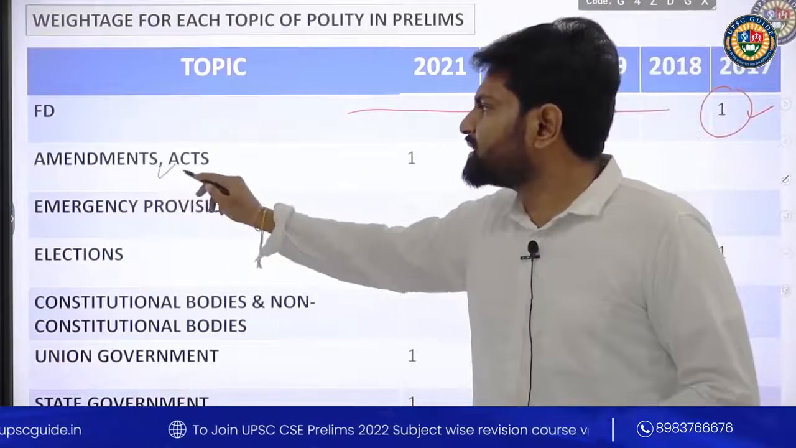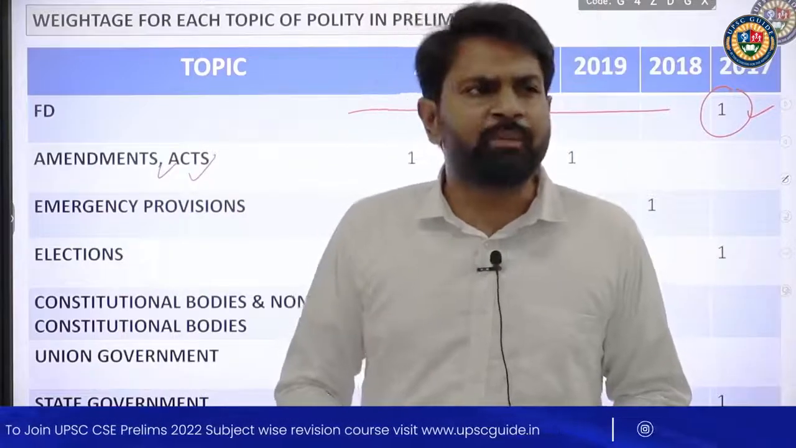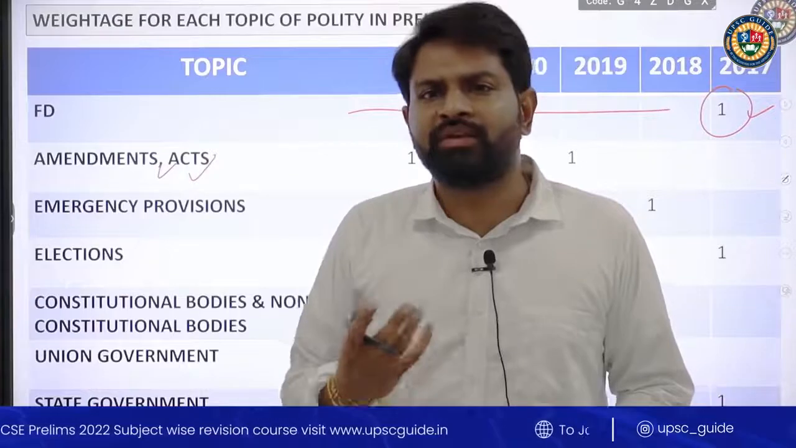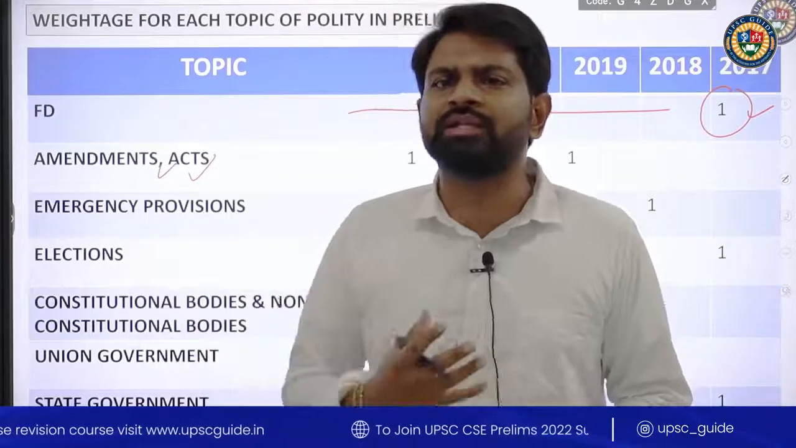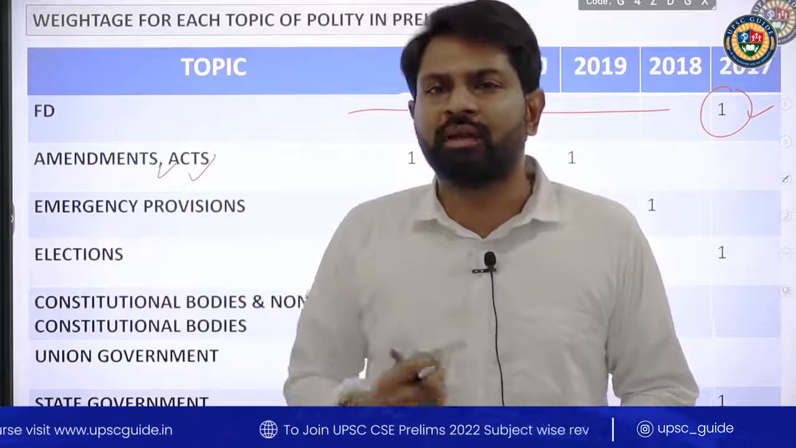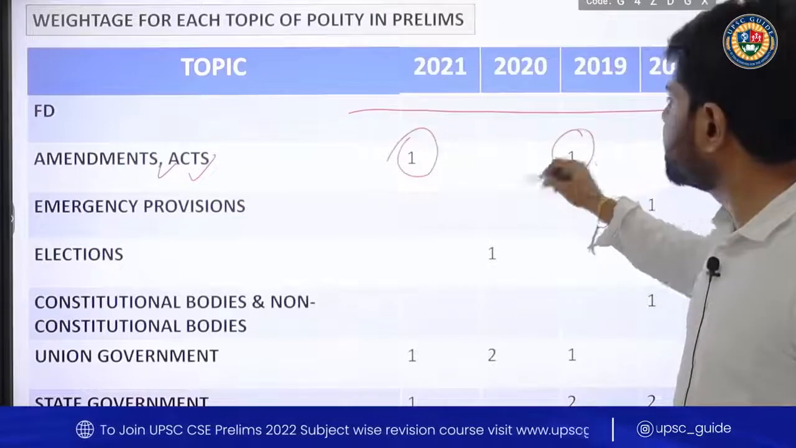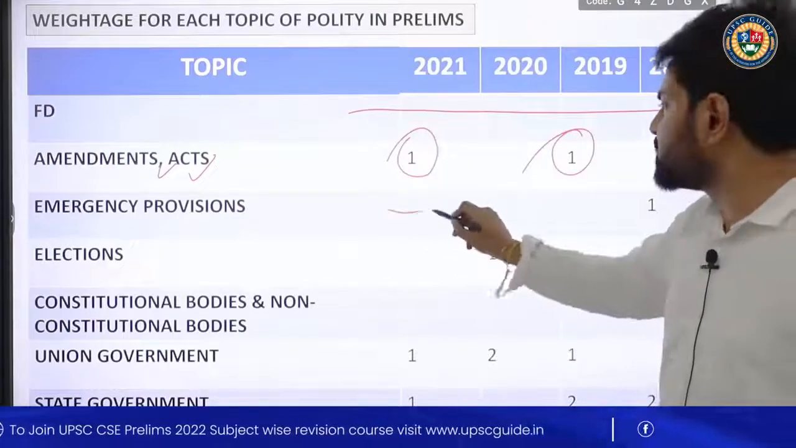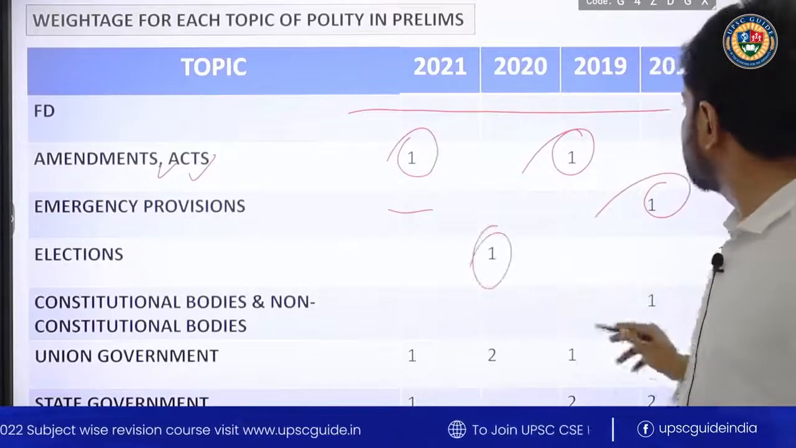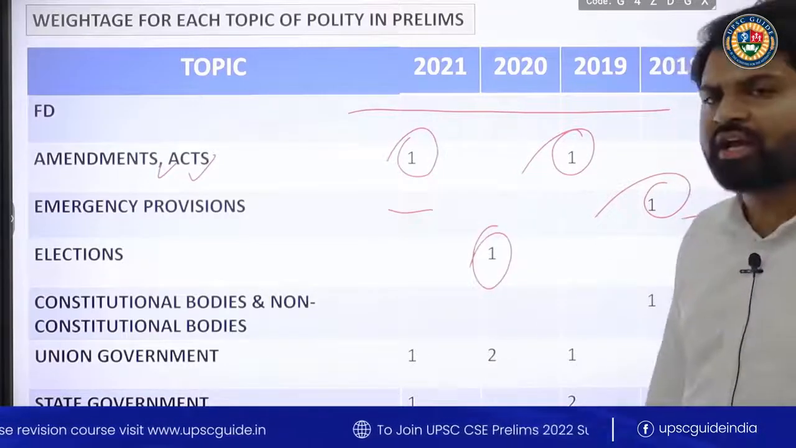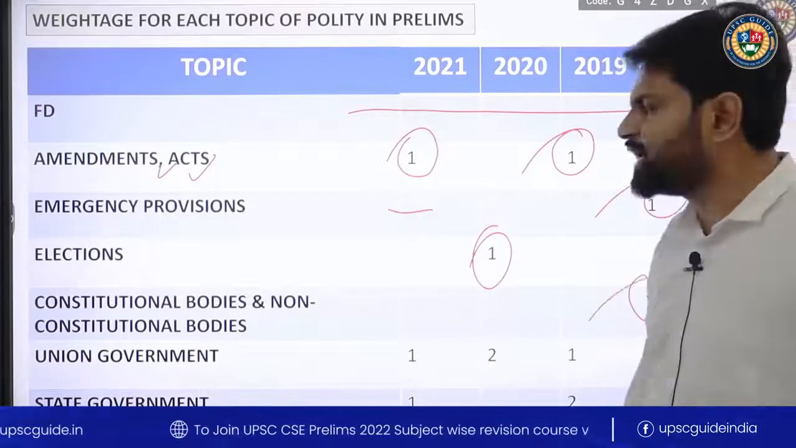Coming back to amendments and acts. Amendments are another important topic: the 42nd Amendment, 44th Amendment, 25th Amendment, 7th Amendment, 1st Amendment. There are many important amendments which you need to read for your preliminary examination. You can see 1 question in 2021 and 1 question in 2019. From emergency provisions, 1 question came in 2018. Elections, 1 each in 2020 and 2017. If you take constitutional and non-constitutional bodies, 1 question came in 2018.